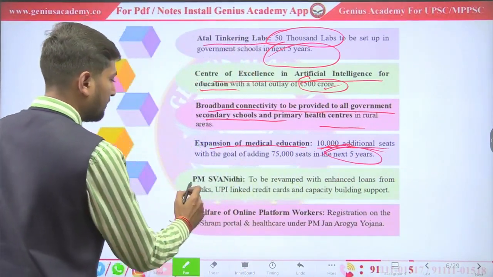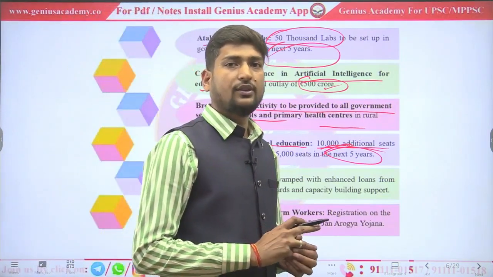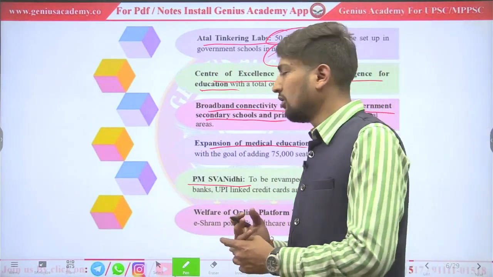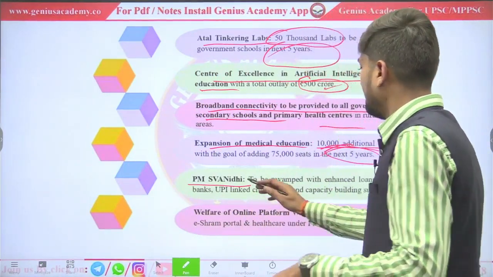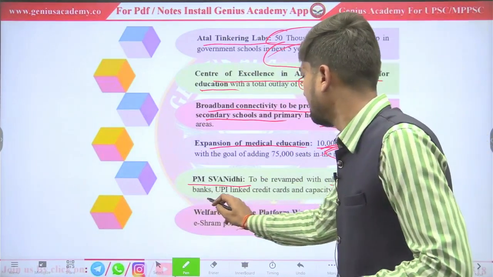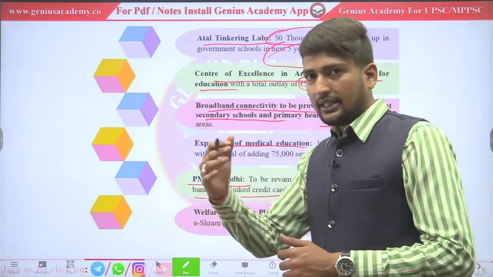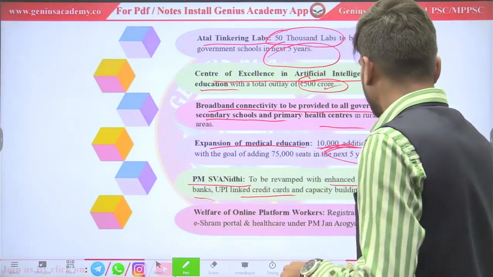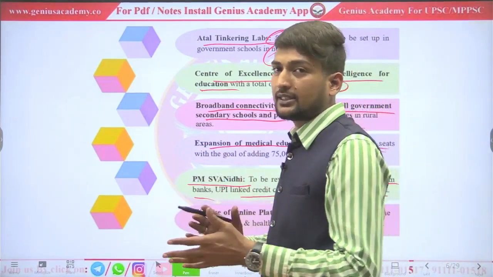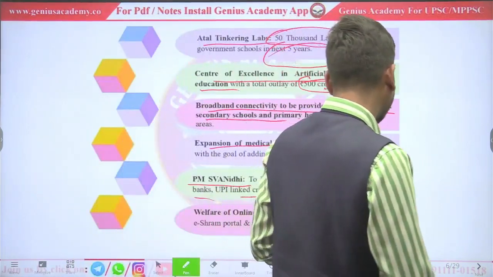PM Swanidhi. This scheme is introduced by government for street vendors. Under this, government is providing loans at very low interest. It enhanced loans from the bank, they provided credit cards to them, and they also build capacity support by providing skills and more funds to the street vendors.